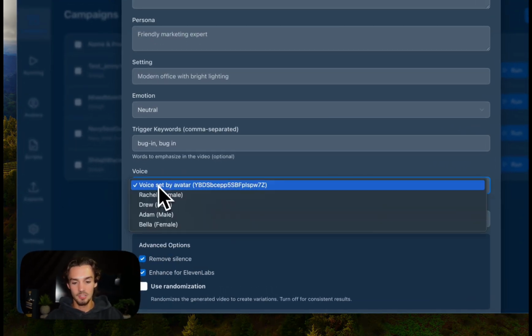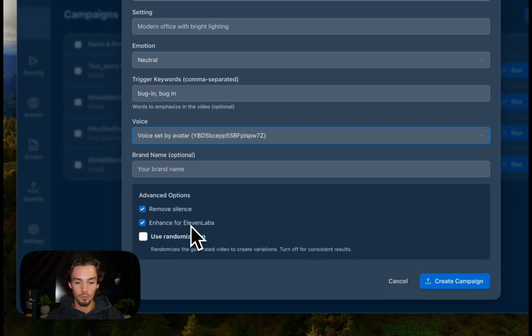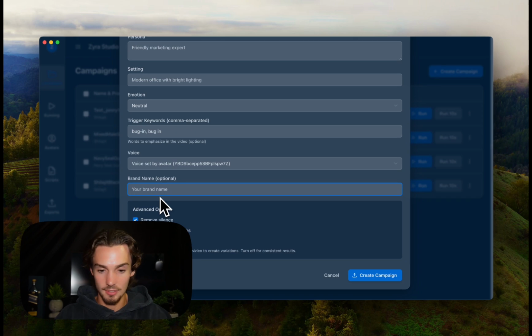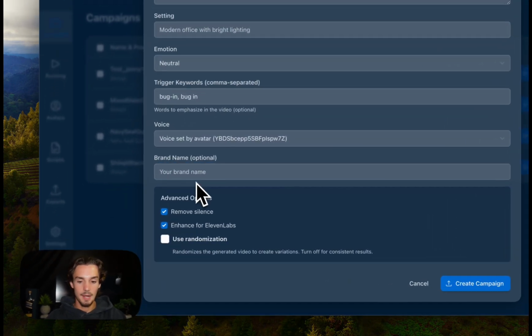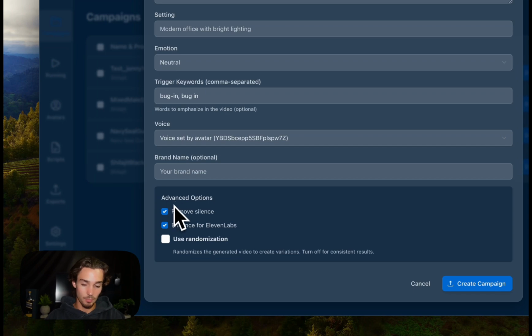And then voice, it's just select by avatar. You could also use one of the generic ones. I recommend using the avatar, of course. You can put the brand name. If you do put it, it'll make sure that it puts it into the script. If you don't want a brand name in there, you absolutely don't need to do that. And then the advanced options are really important as well.